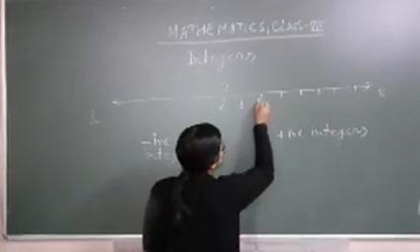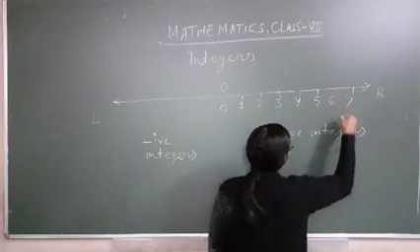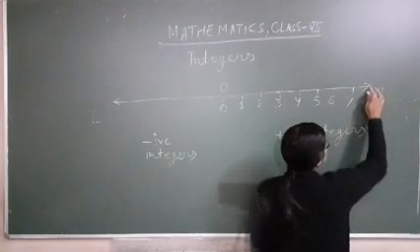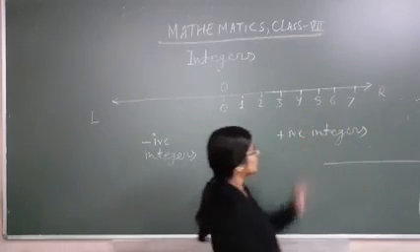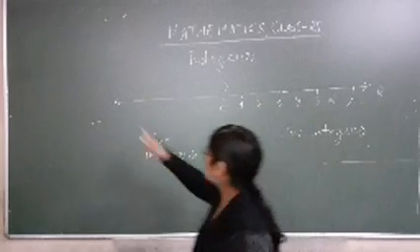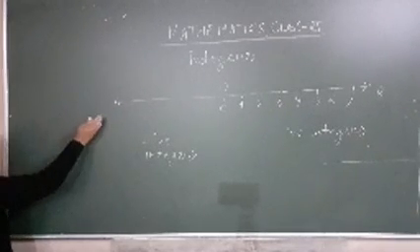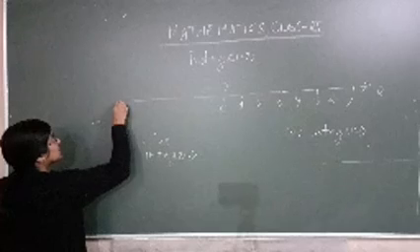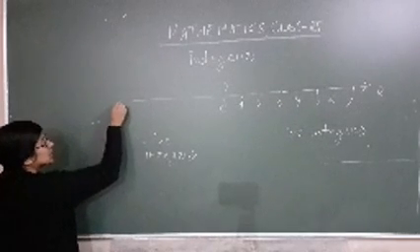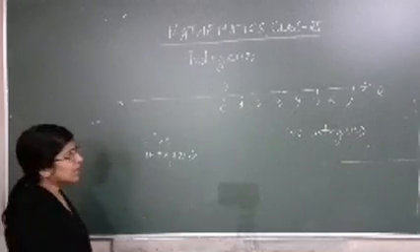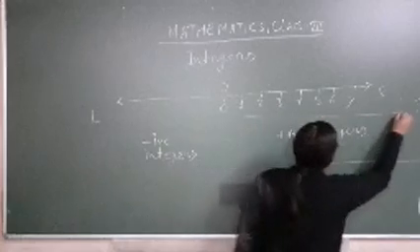So 1, 2, 3, 4, 5, 6, 7 and so on. An arrow means you can extend this side. With an arrow, you can extend this line. This side also has an arrow, so you can extend this line also. If you put a plain end sign, it means you can't extend that one. But if you make an arrow, it means you can extend this one. Getting it? Okay. So 1, 2 onward.